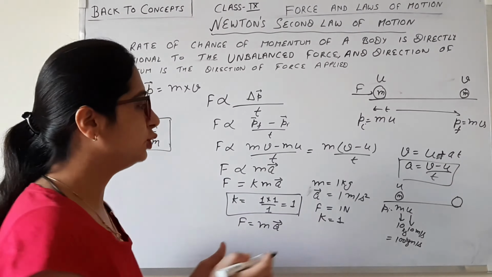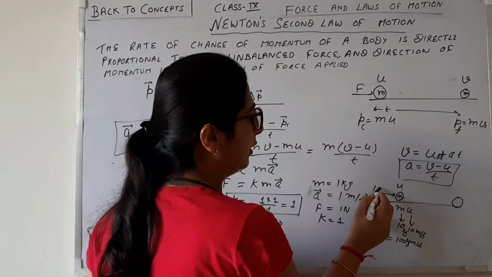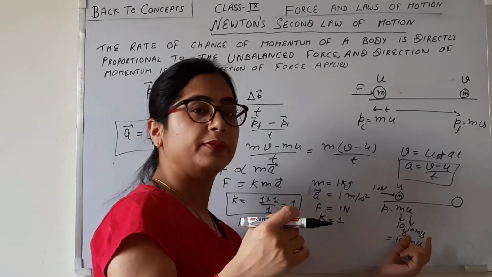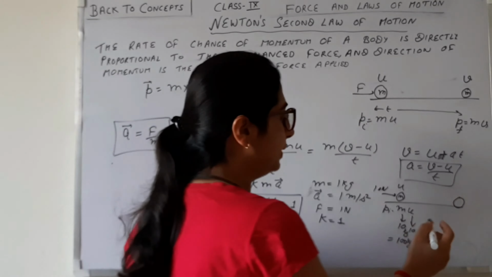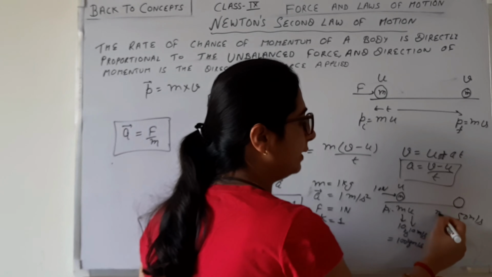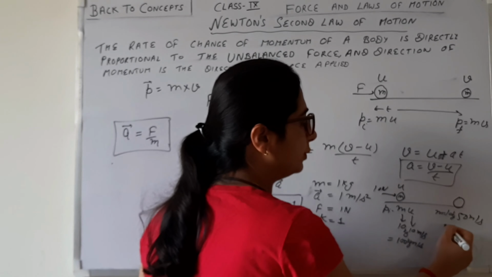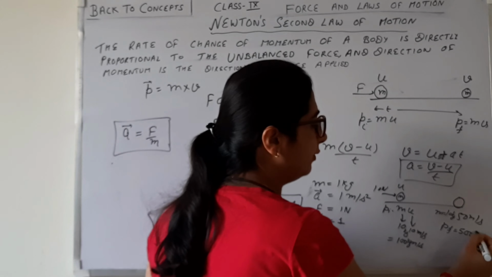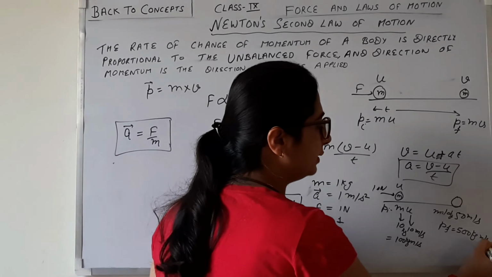Suppose we apply a force of 10 Newton here, and the final velocity becomes 50 meter per second. The mass is the same, 10 kilograms. So what's the final momentum here? That is equal to 500 kilogram meter per second.